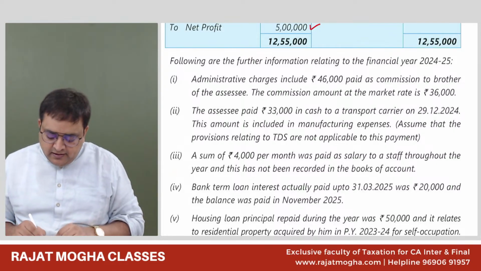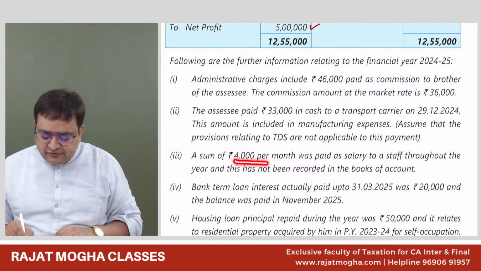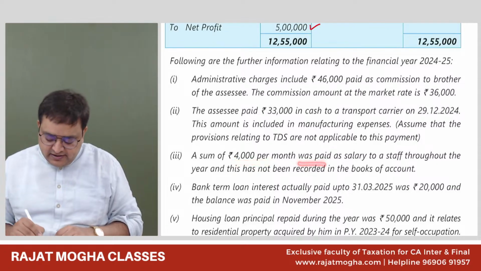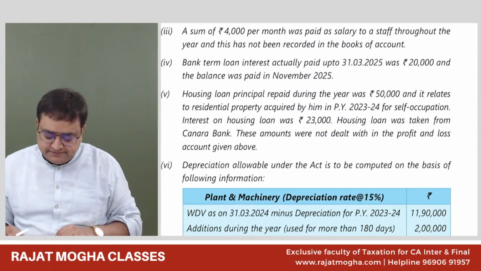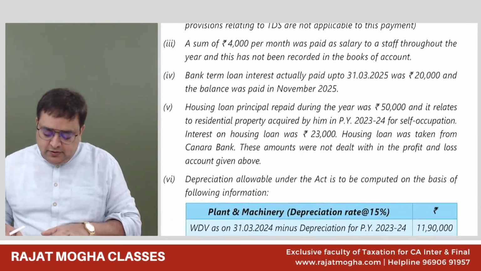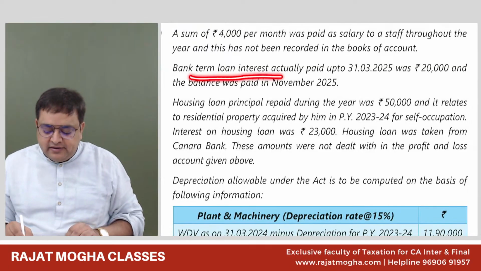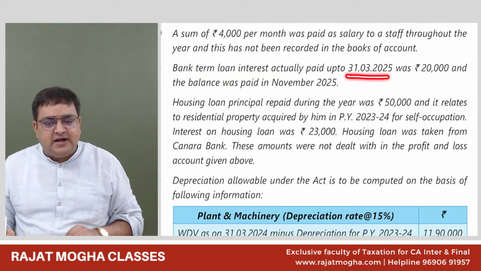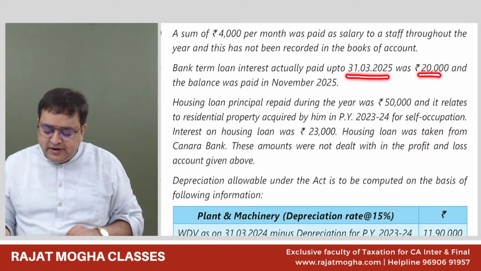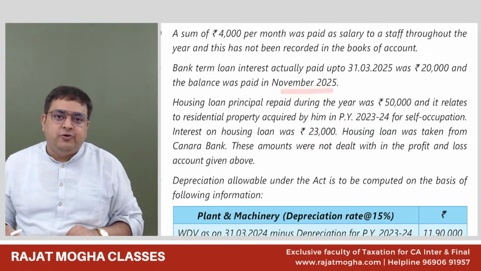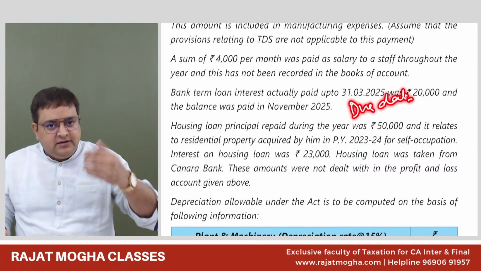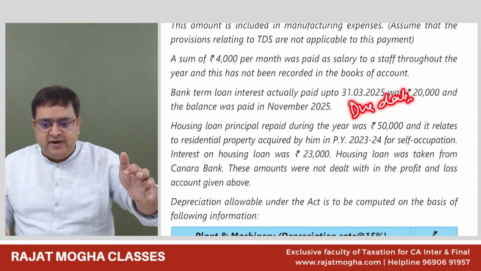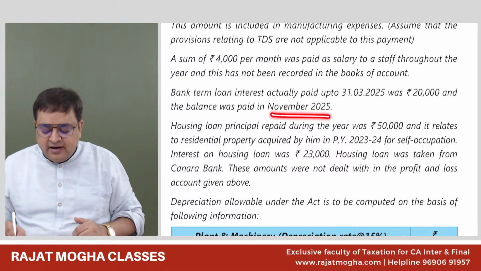Okay. Third point, a sum of 4,000 per month was paid as salary. Guys, I'll come to the third point after discussing all others. Okay. Bank term loan interest actually paid on 31st March 2025 was rupees 20,000 and the balance is paid in November 25. Guys, if my due date would have been either 31st July or 31st October 2025, even then some of the amount is getting paid after the due date.